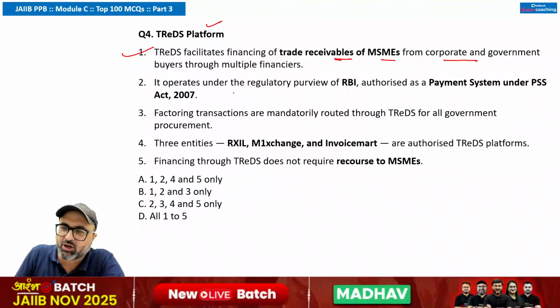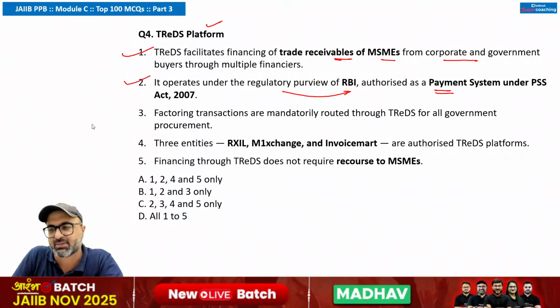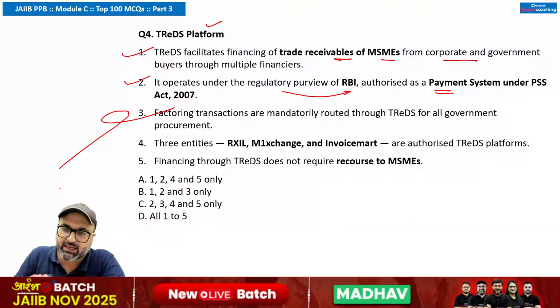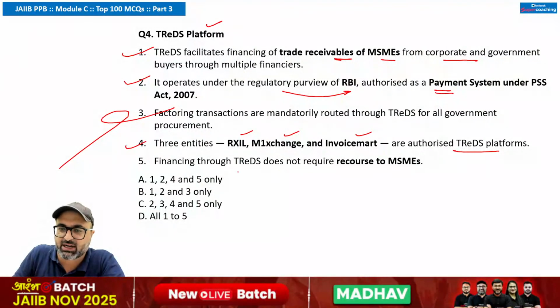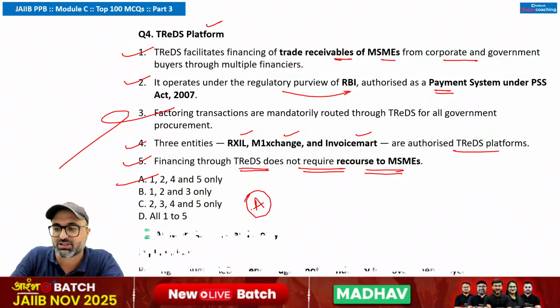Second point says it operates under the regulatory purview of RBI, authorized as payment system under the Payment and Settlement System Act 2007. That is also correct. Next point is factoring transactions are mandatory. No, sir, they are not mandatory. They can be done, they cannot be. 3 entities, that is RXIL, M1 Exchange and Invoice Smart, are authorized TREDS platforms. That is correct. Financing through TREDS does not require recourse to MSMEs. That is also correct. So answer is going to be 1, 2, 4, 5. A option is the correct answer.